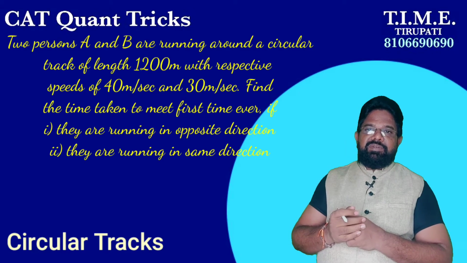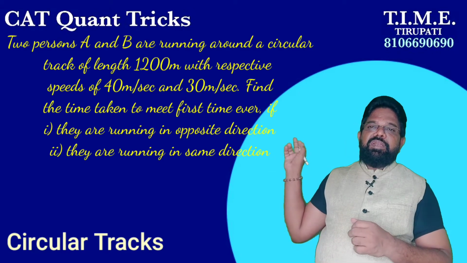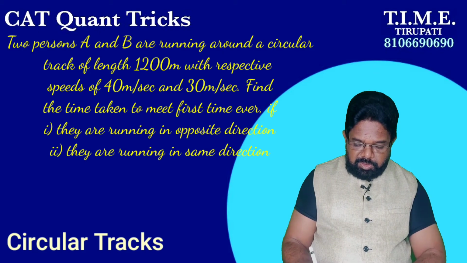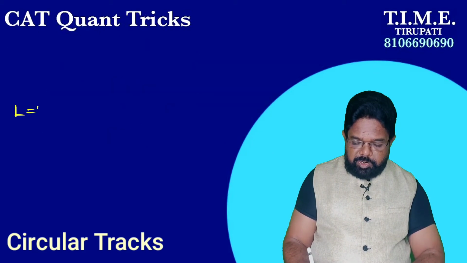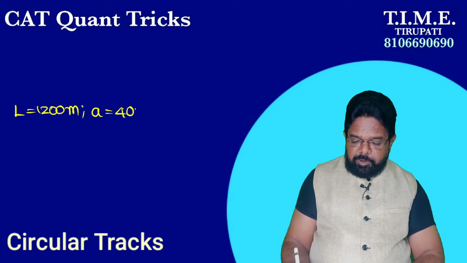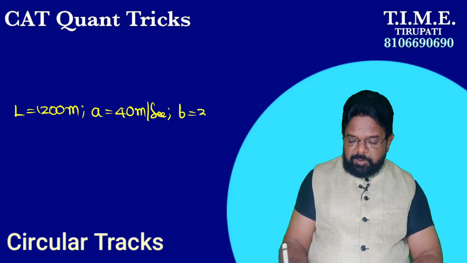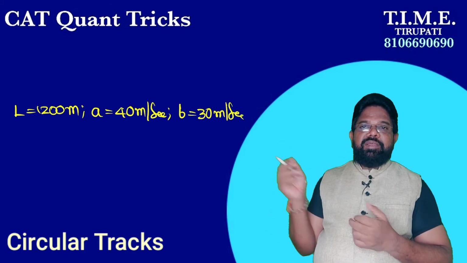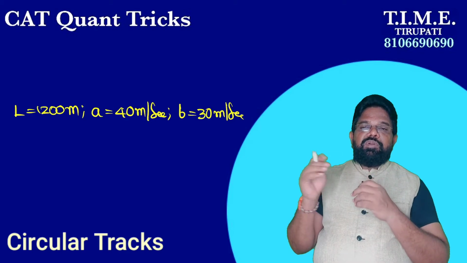That is the question. In this question, the length of the track is 1200 meters, and their speeds are also given. A is 40 meter per second and B is 30 meter per second. The A and B values are in the question. The length of the track is given, their speeds are given. Here A is greater than B.